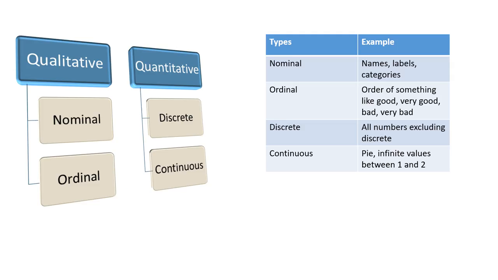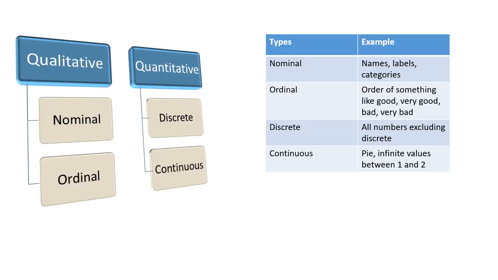So overall, the variables we have are classified as either qualitative or quantitative. If you have seen the visualization part, there are some restrictions on the type of data required for each type of graph. For example, for a bar graph, we need at least one categorical value. Okay, so if we talk about what is qualitative,